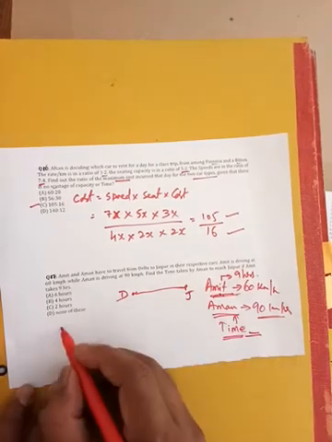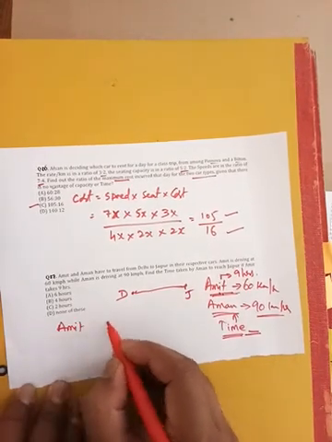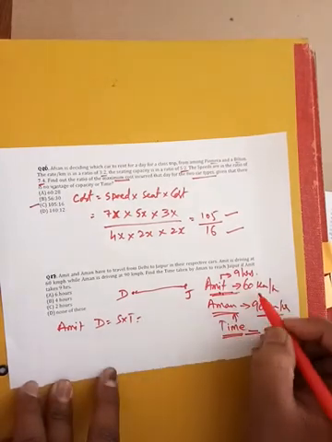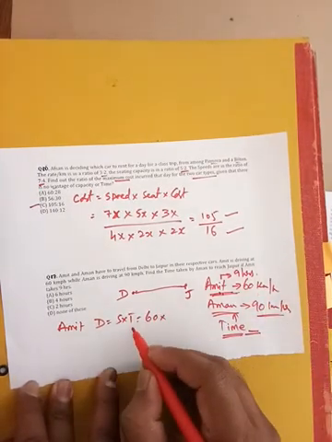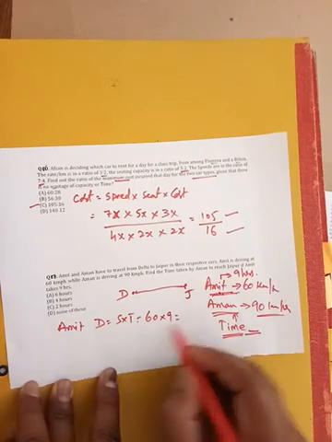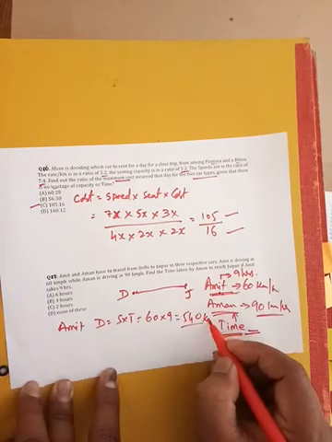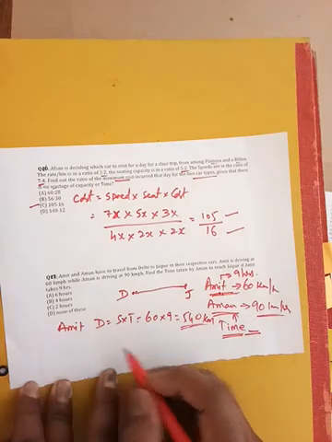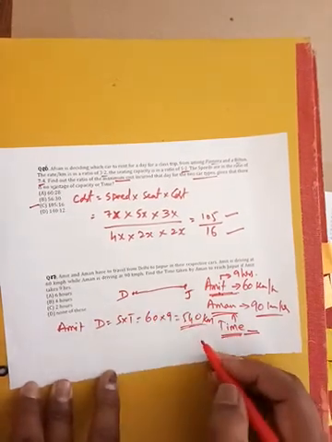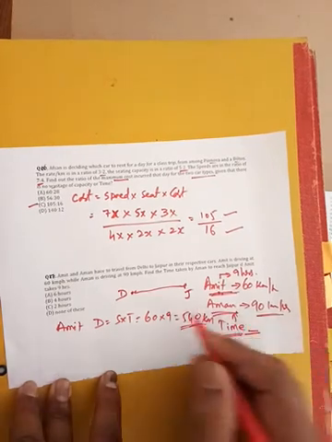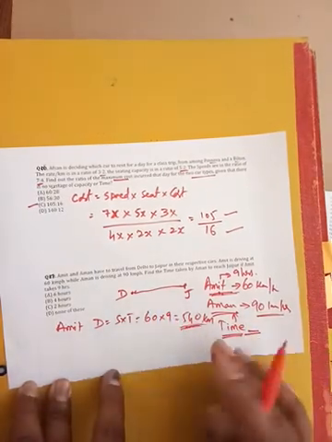So using Amit's information, we can find D is equal to S into T. What is the speed of Amit? 60 km per hour, into time taken by him, 9. So 9 6s are 54, so 540 kilometers is the distance. That is D. So distance is 540. Now take this and substitute it for Aman, because he is also traveling the same distance.